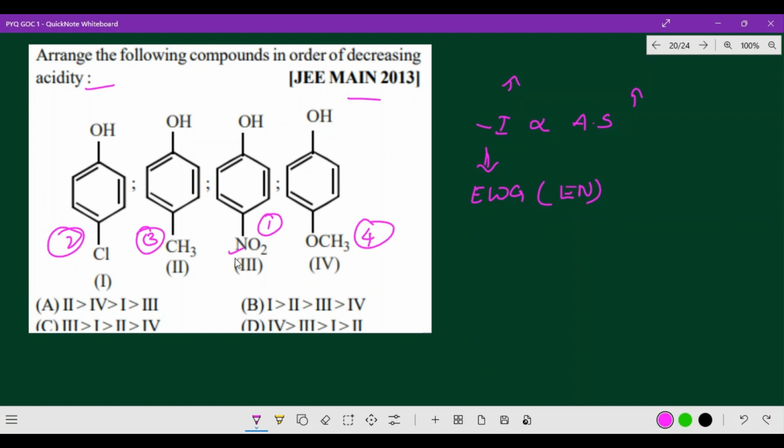So, which is the correct option? 1, 3, 2, 4? Sorry, here 3, 1, 2, 4. Option C is the correct option. Hope you got the clarity. See, they are repeatedly asking these kinds of questions, and mainly they have given them here also. So please go through all the previous year questions thoroughly, the repeatedly asked questions. Definitely you will get confident about your answer. Yes, come on, let us go for the next question.